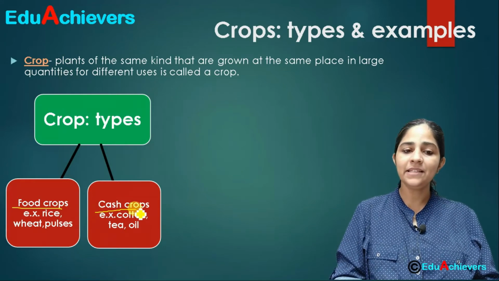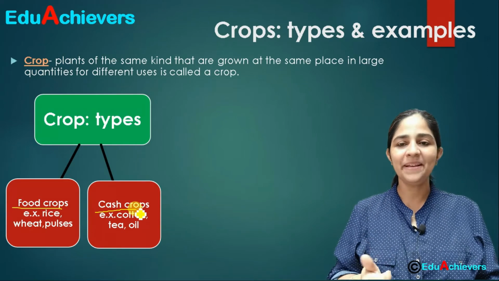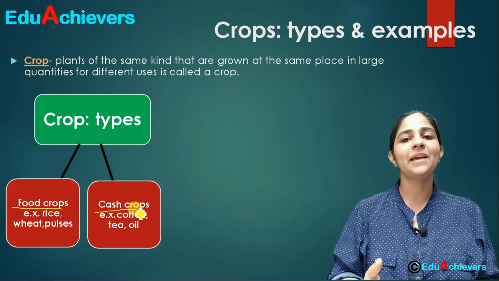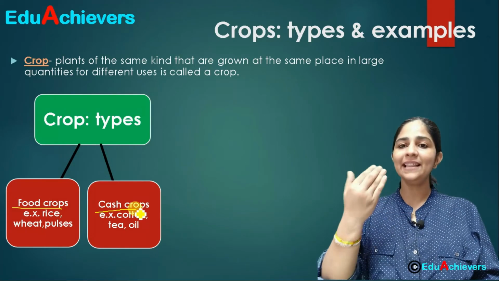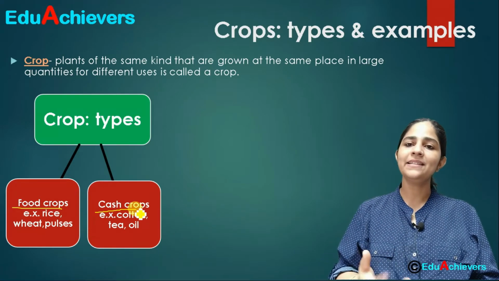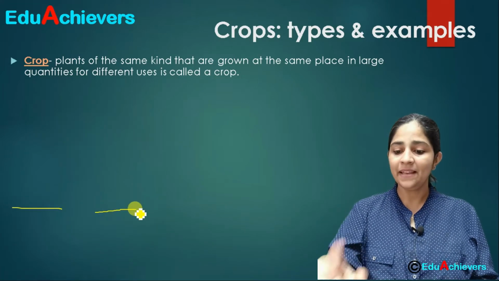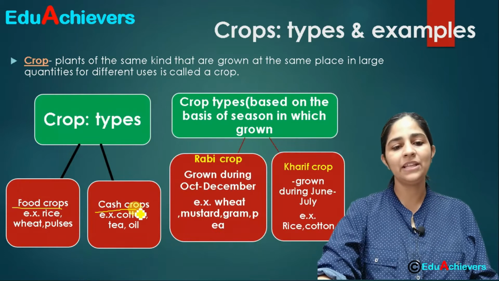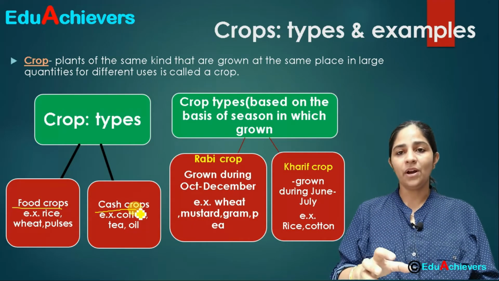There can be another type, that is cash crops, and the word indicates cash. That means the farmers grow those crops to get cash from them. The farmer will sell that product in the market, get the money from it and use it for his activities.